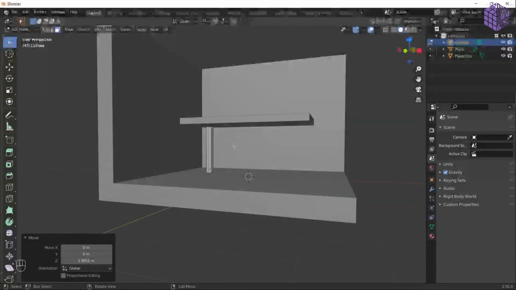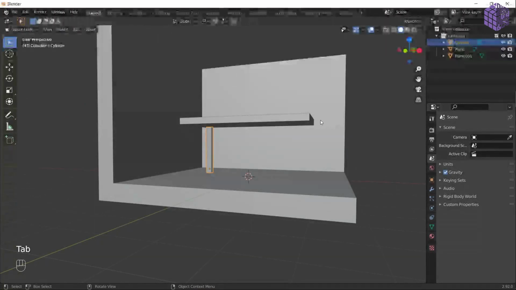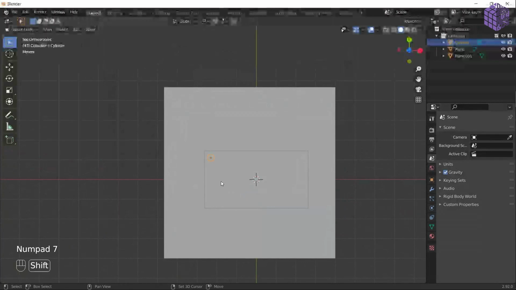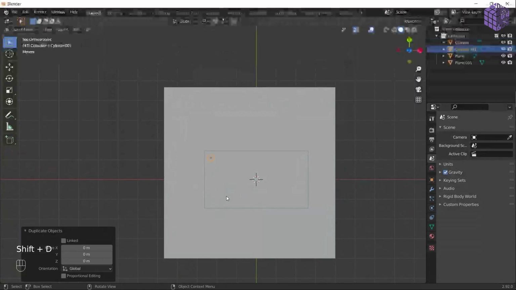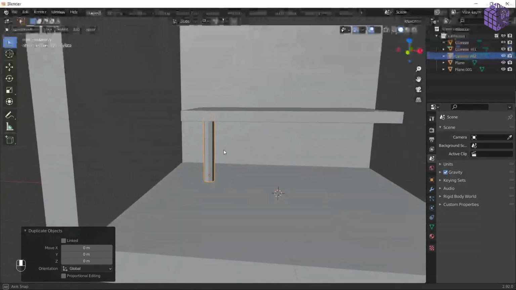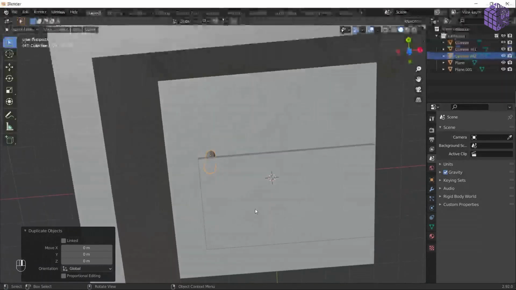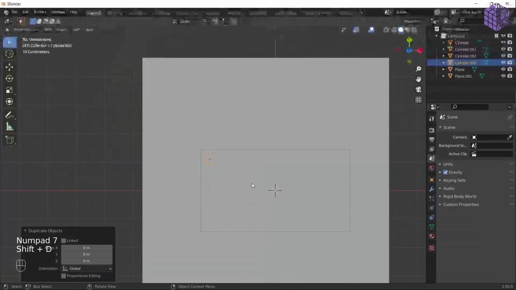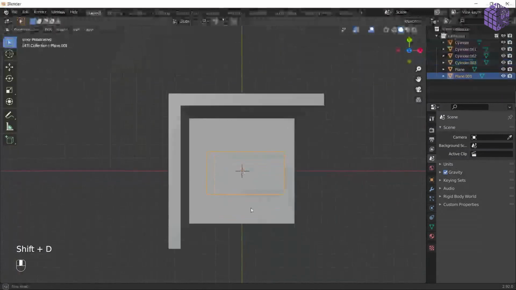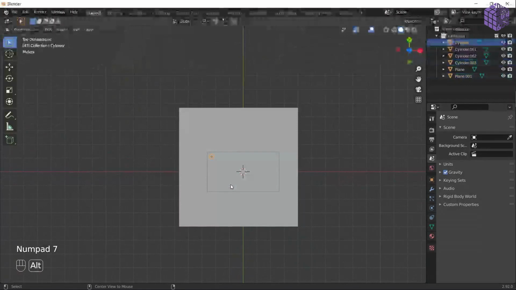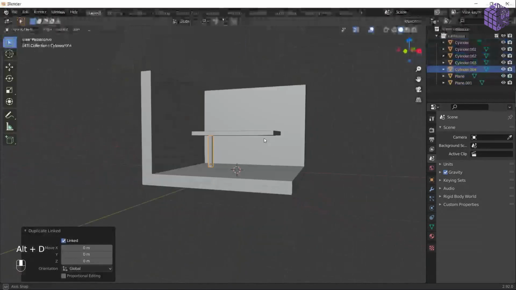Now I can do two things. I can use modifiers to duplicate these legs, or I can manually Shift D. Okay, Shift D. Wait a second, it's not working. I don't know. Okay, Alt D. Oh, it's not duplicating.